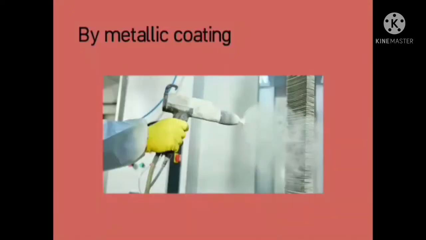Then, by metallic coating. In this method, an object made of iron is cleaned and then dipped in molten zinc. The object gets coated with a layer of zinc to protect it from corrosion, and this is called metallic coating.